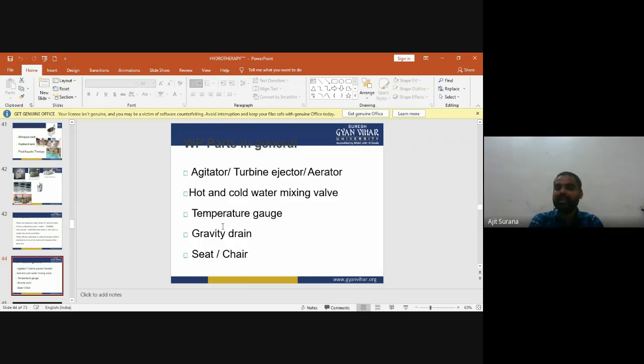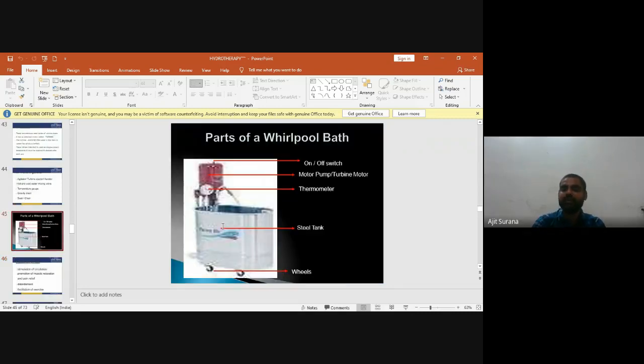Now the parts of a whirlpool in general, like the agitator, turbine ejector or aerator. There is a hot and cold water mixing valve, and a temperature gauge for controlling the temperature. The gravity drain is for the drainage of water outside of the whirlpool, and there is the seat or chair for the patient. These are the parts of the whirlpool.